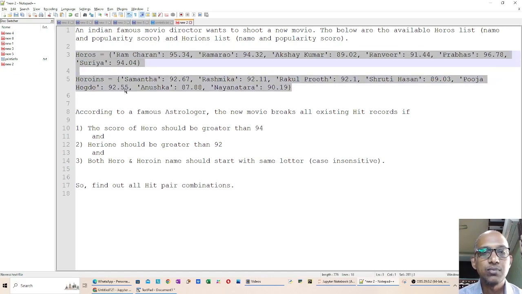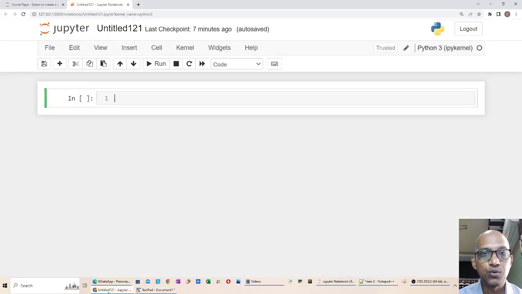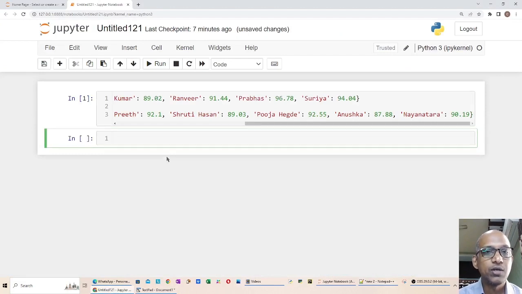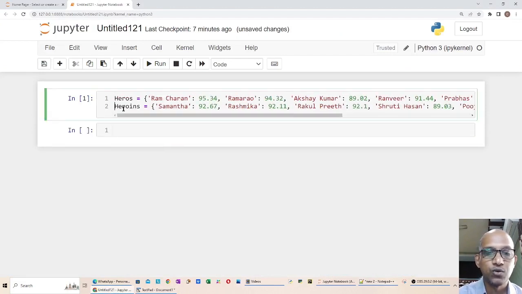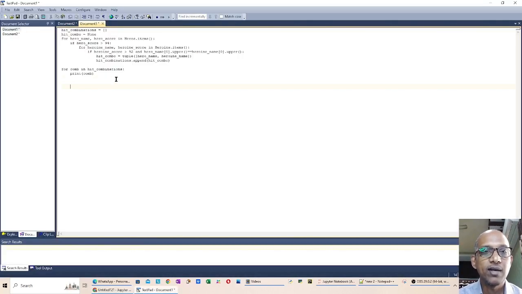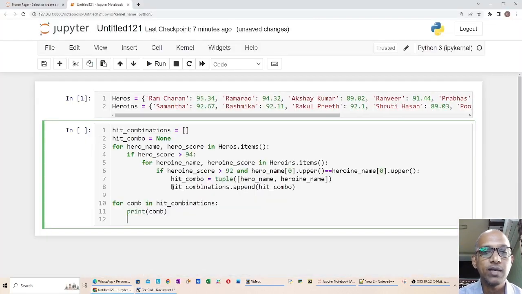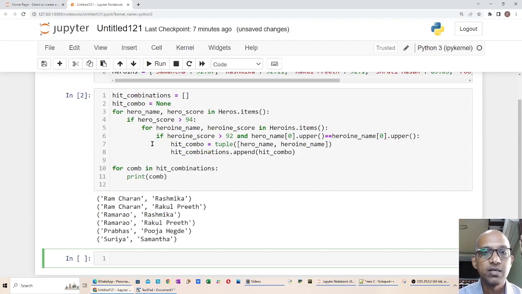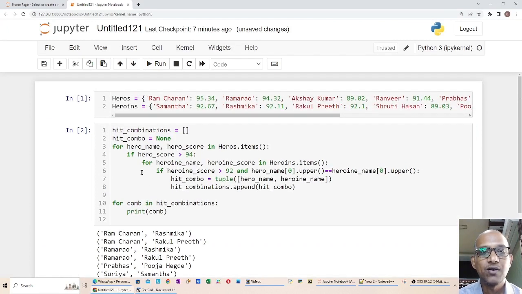These are the two pieces of information: the heroes' names along with their popularity scores, and I am going to write new code for this. This is the information of heroes and heroines available to the director: the heroes' names and popularity scores, and accordingly the heroines' names and scores. Now I asked my friend to write code to find the hit combinations. He wrote code that is going to find the hit combinations. When my friend comes to me, you just look at the code and see whether it gives the correct output or not.